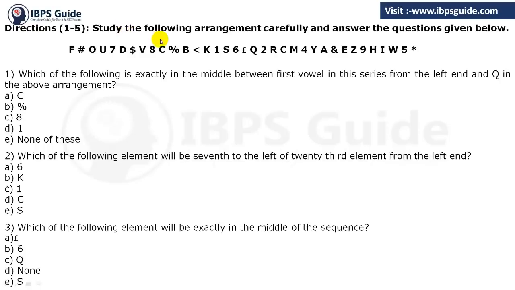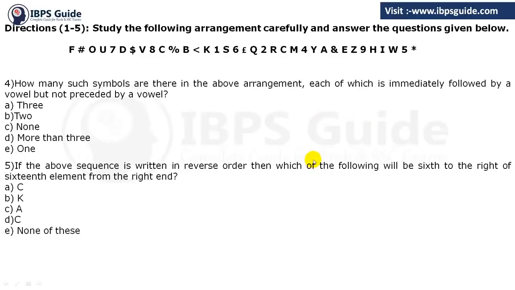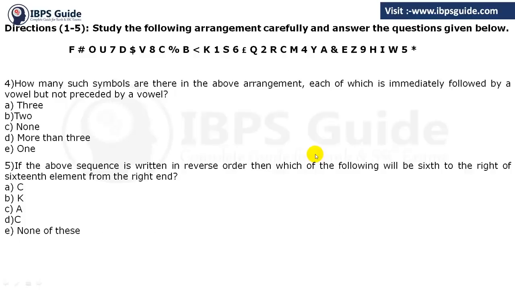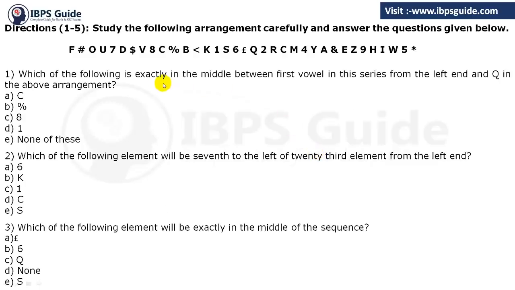So here's the first question that is based on alphanumeric series. First of all, you should all pause the video and solve question number 1, 2, 3, 4 and 5. Take a screenshot, solve the questions and submit your answer in the comment section box. Clear? So now let's see the solution.